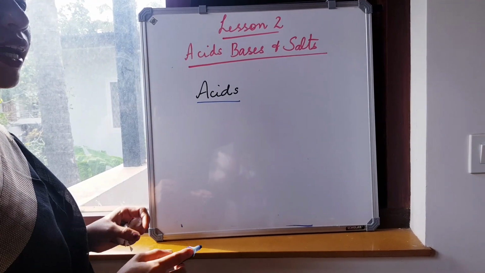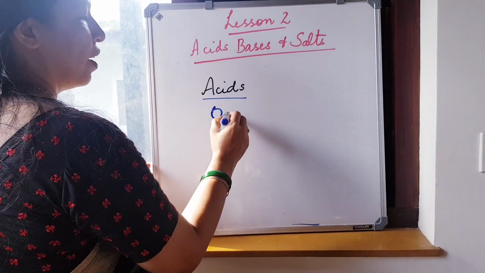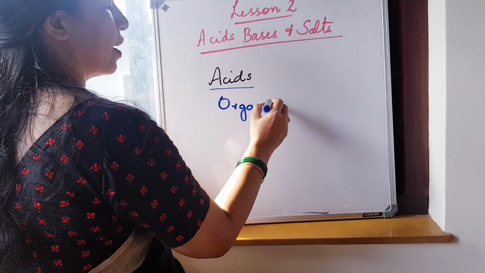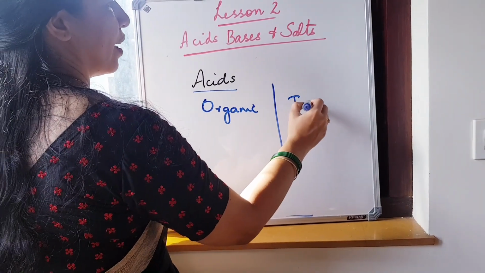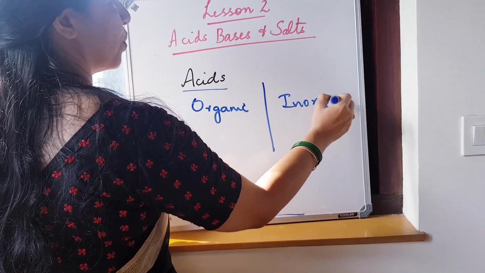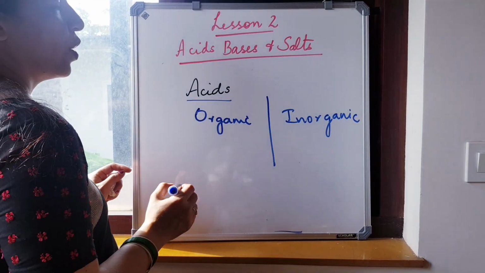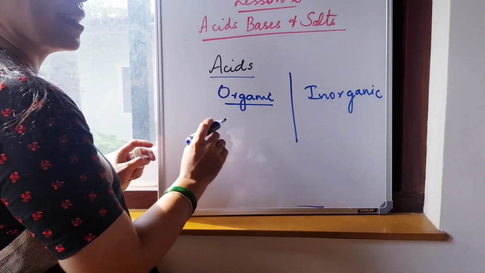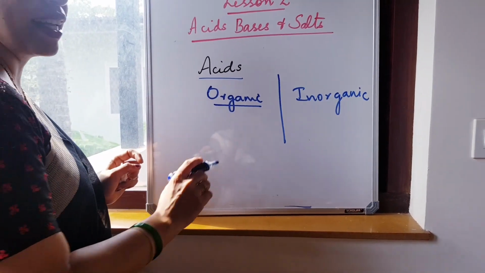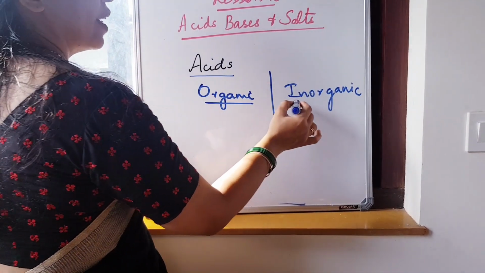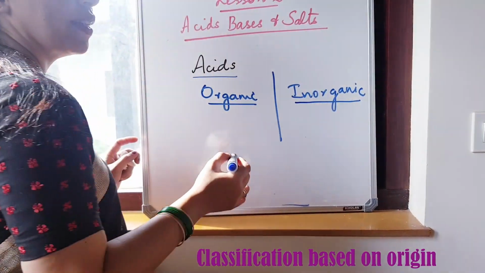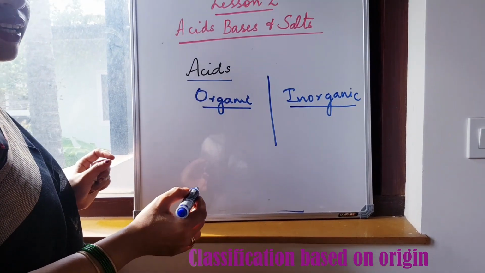What are the different types of acids? There are organic acids and inorganic acids. Organic acids are obtained from living things. That's why they are called organic. And the acids that we obtain from minerals are known as inorganic acids.